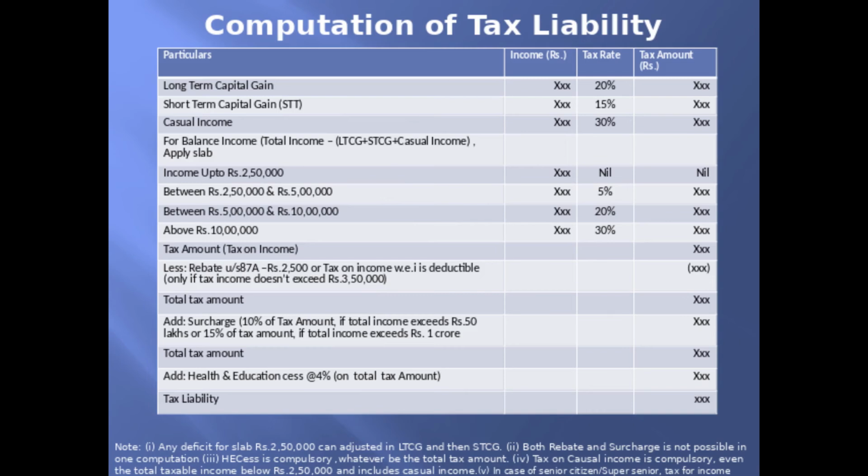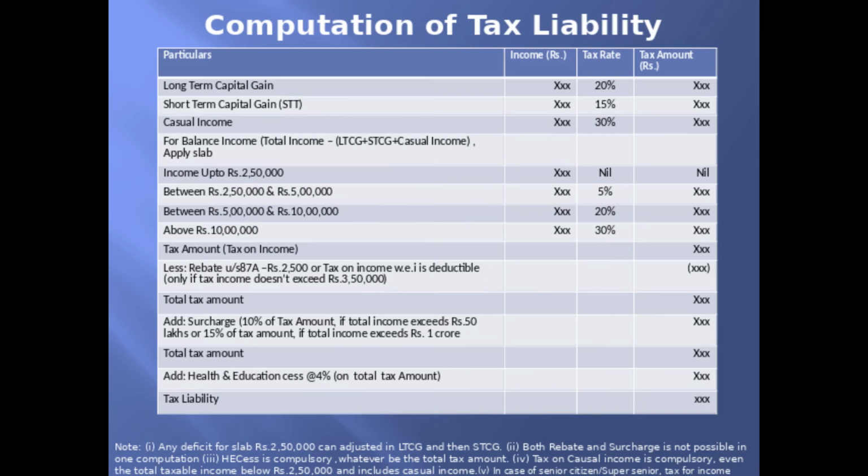After charging tax for these three incomes, if there is any remaining income in the hands of an assessee, apply the slab. For the first 2,50,000, the tax rate is nil, he need not pay anything. If his income falls between 2,50,000 and 5 lakh, take the amount which exceeds rupees 2,50,000 and apply 5% tax rate.